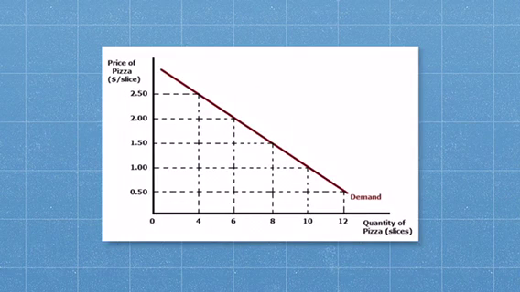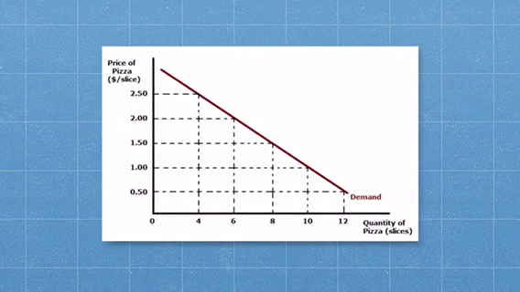So let's take a look at the law of demand in graphical format. Because of the law of demand, this inverse relationship between prices and quantity, when prices go up, quantity goes down, and when prices go down, quantity goes up. The result of this is a downward sloping demand curve. In other words, a downward sloping demand curve demonstrates the law of demand.